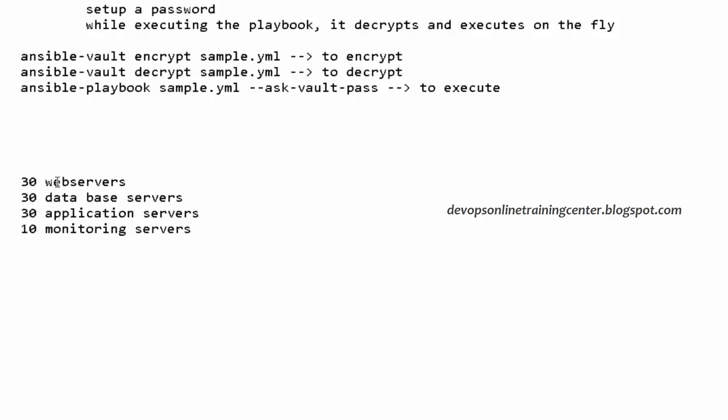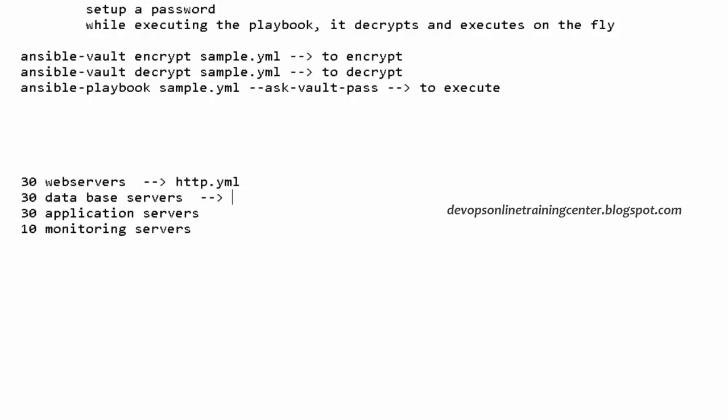So what does web server mean? We need to install HTTPD, Apache or Tomcat or some web server on it, and we have to configure it. We have to start the service, and we have to copy the template, and we have to copy some picture files, jar files or whatever. Then we have to make it up and running. Let us say we have written a playbook called http.yaml to perform this job.